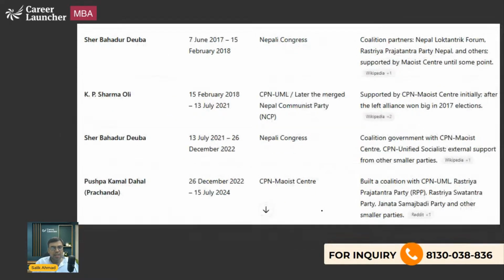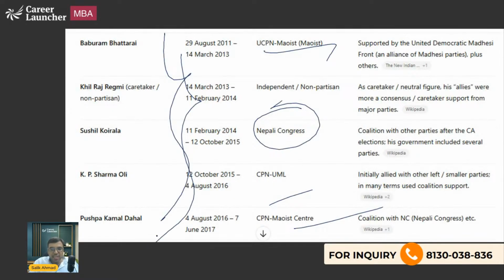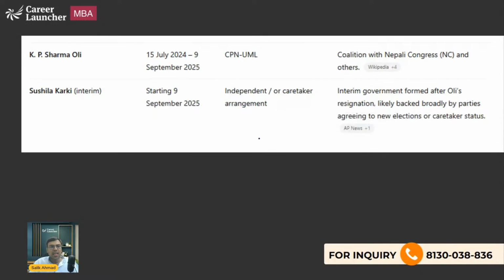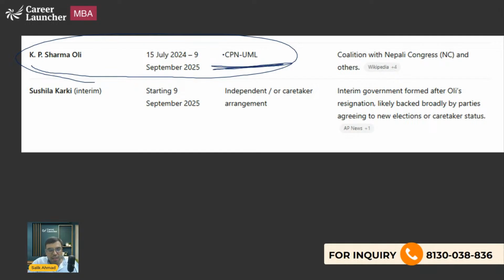Then the last one was Mr. KP Sharma Oli from CPN UML, Communist Party Nepal, Unified Marxist Leninist. And when the protest started happening, he had to resign. And now Sushila Karki, ex-Chief Justice of Nepal, the first woman Chief Justice of Nepal, is now the first woman PM of Nepal.